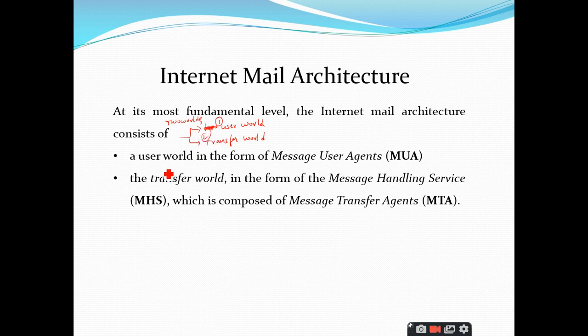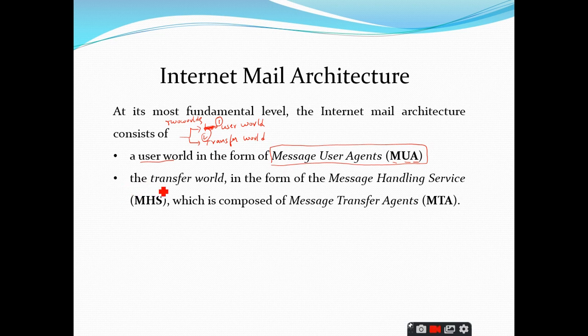The first world we call the user world, and the second world we call the transfer world. In the user world, you will have entities like message user agents. The short form is very important: MUA. MUA stands for message user agents.